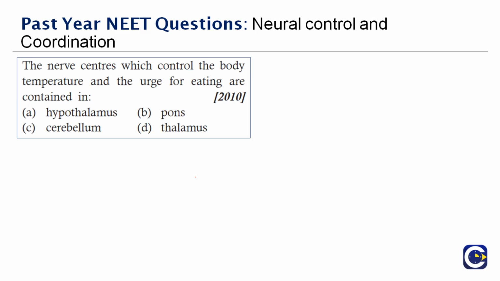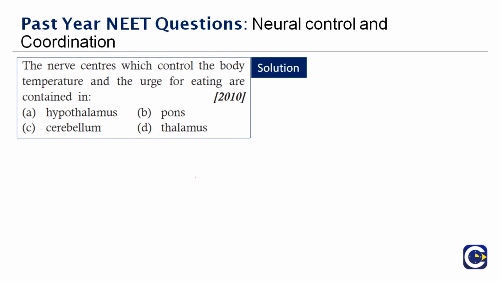Okay, next question here. The nerve centers which control the body temperature and the urge for eating are contained in dash. This is a very easy question because we talked about body temperature in the initial part of this video.